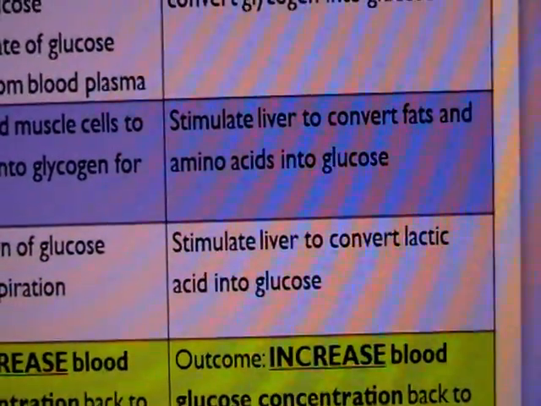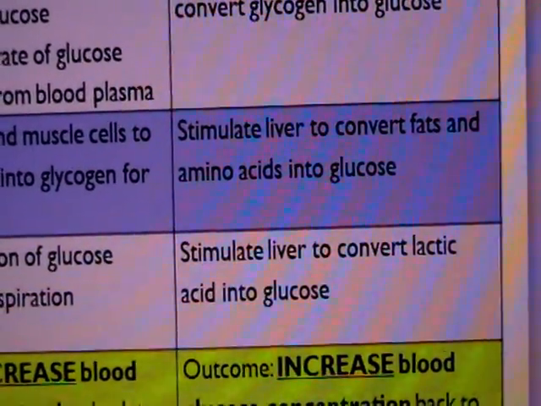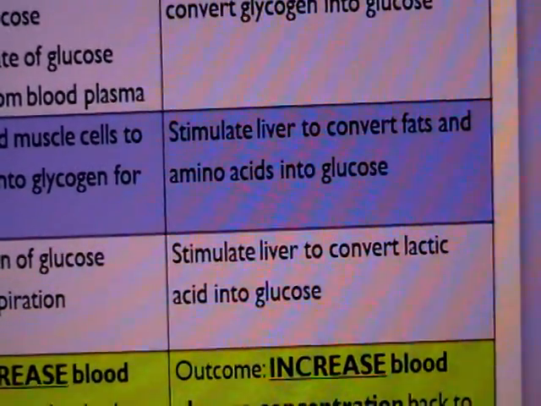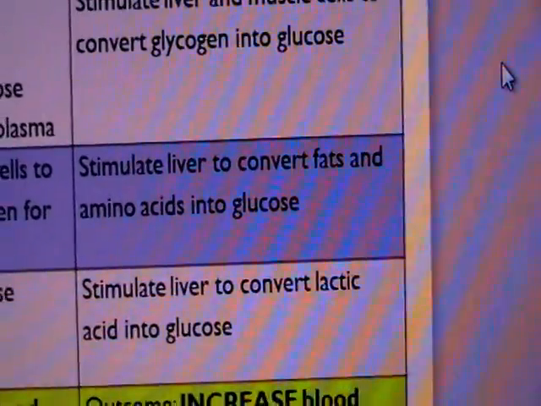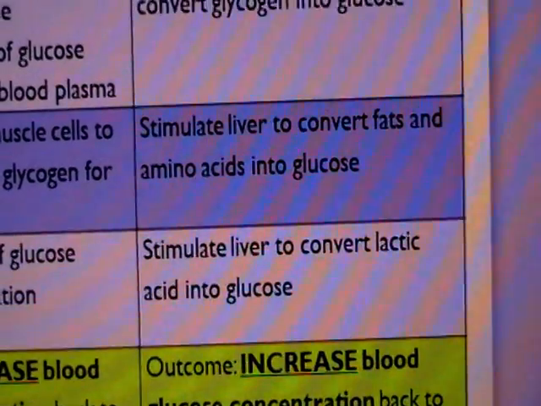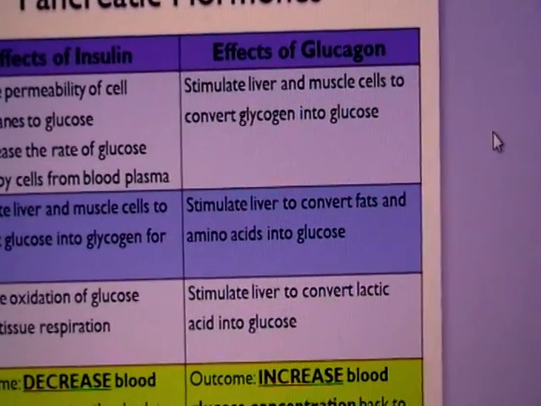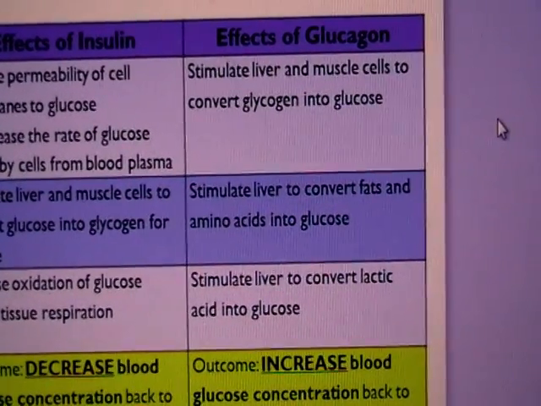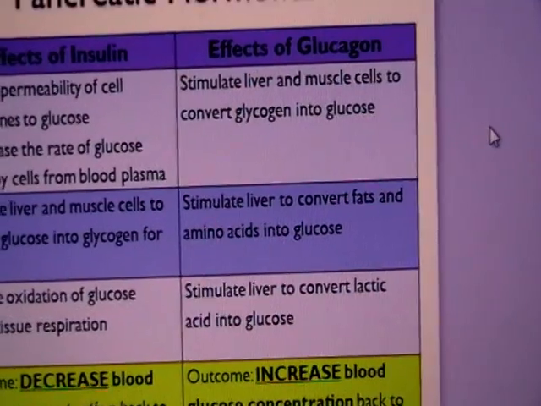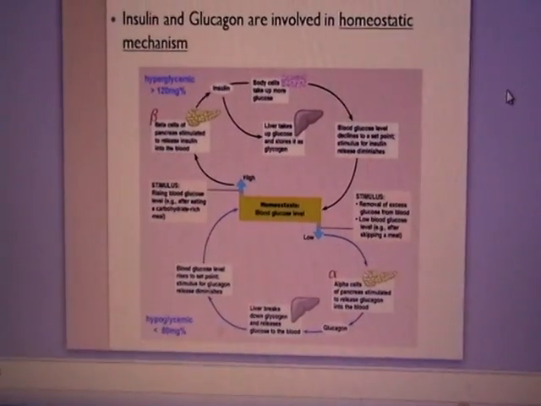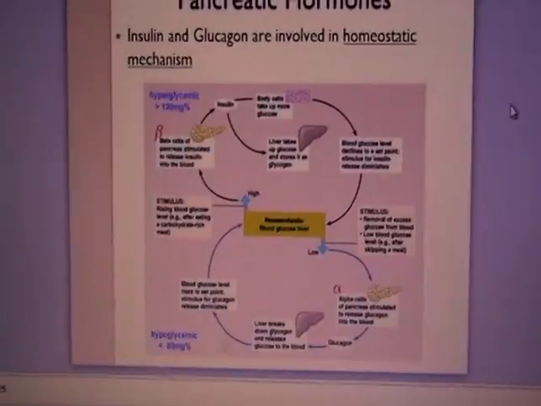Now take note, amino acids, we do not store them in our body. So we are talking about the amino acid which is found at the liver at a point of time. But take note, there is no storage of amino acid in our body. The liver will also be stimulated to convert lactic acid into glucose. So as you can see, the main effect of glucagon is to convert the other nutrients, be it glycogen store, fats, or amino acids, into glucose, because you want this glucose to get back into your blood to increase the blood glucose concentration. So this flowchart will show you the series of events through pictures.